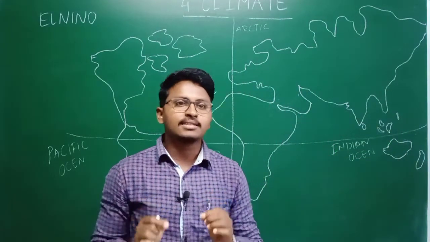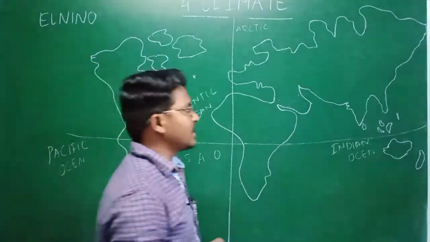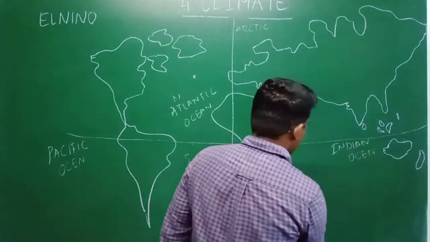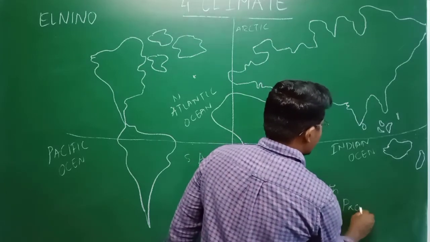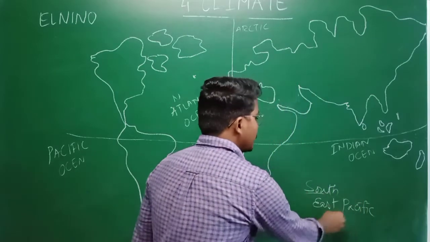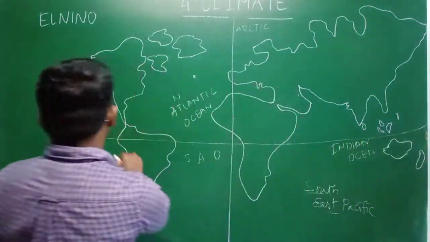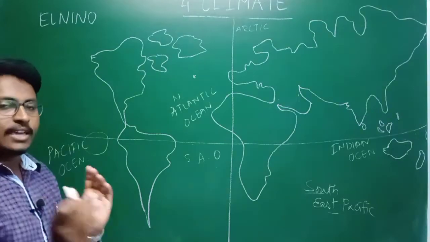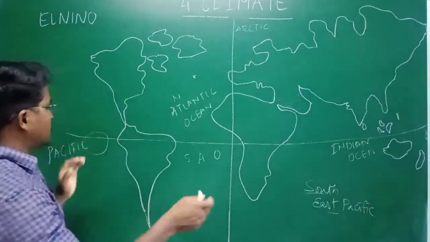Now let us take an example. What happens usually every year is that on the southeastern Pacific Ocean region, in this particular region, or maybe here, since the earth is spherical, sometimes you can also take here.